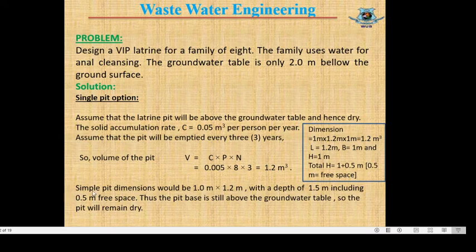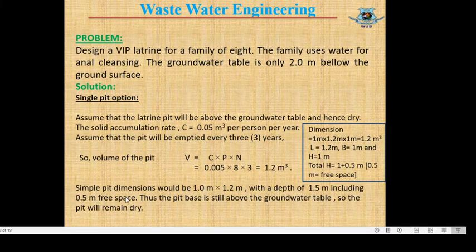A simple pit dimension would be 1 meter by 1.2 meter. This is the dimension, width 1 meter and length 1.2 meter, and to make the volume we need to multiply by a depth of 1.5 meter including 0.5 meter free space. That means the effective depth would be 1 meter and 0.5 meter would be free space above the effective space.